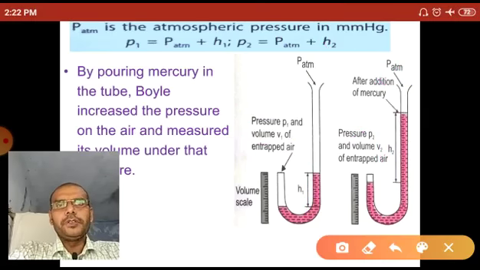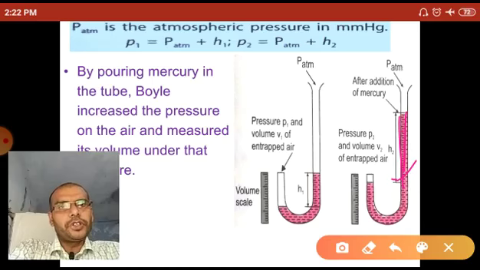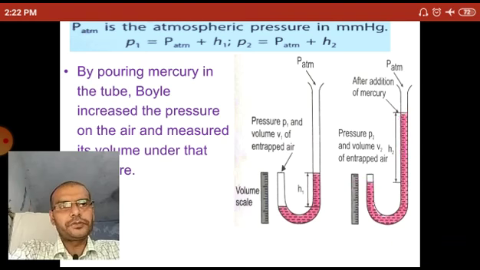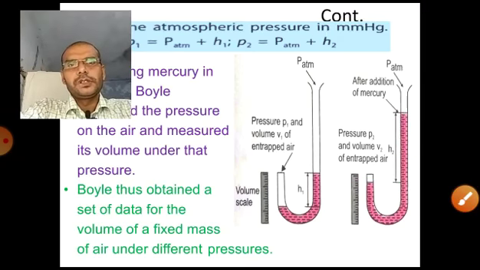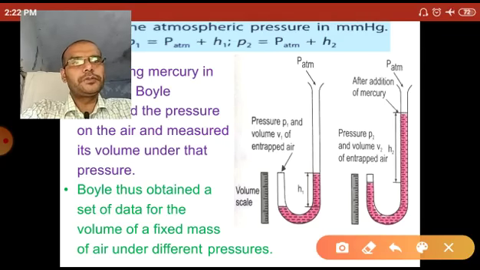So by pouring mercury in the tube, Boyle increases the pressure on the air and measures the volume of the air under the tube by applying pressure, and Boyle thus obtained a set of data for the volume of a fixed mass of air under different pressure.